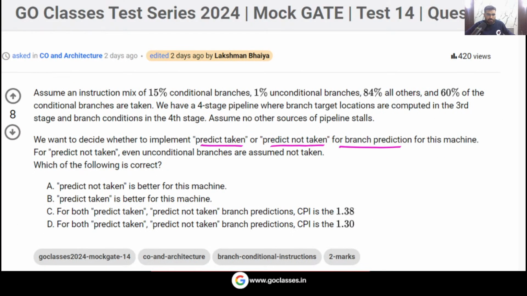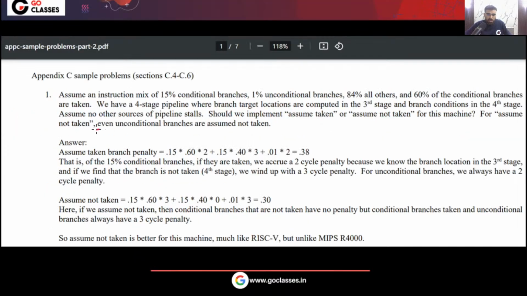The question is saying that for predict not taken, please notice this line: for predict not taken, even unconditional branches are assumed to be not taken. Remember, unconditional branches also we will assume to be not taken. So this statement is actually given to you.